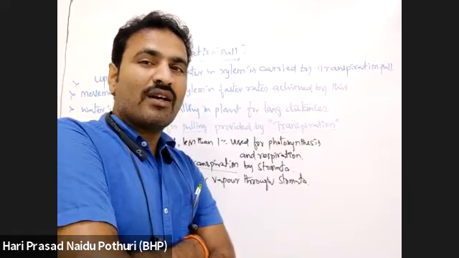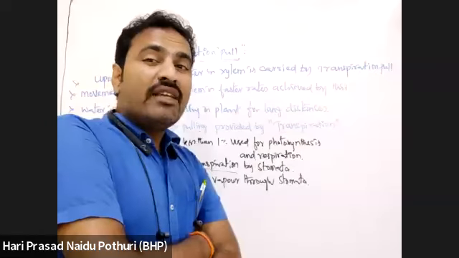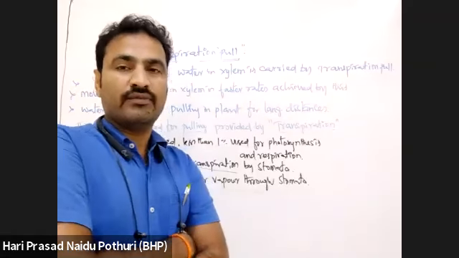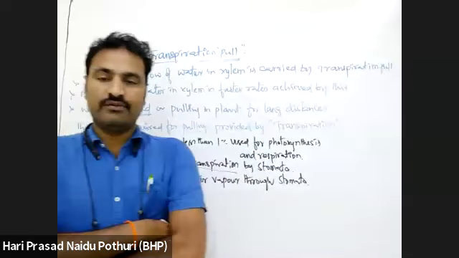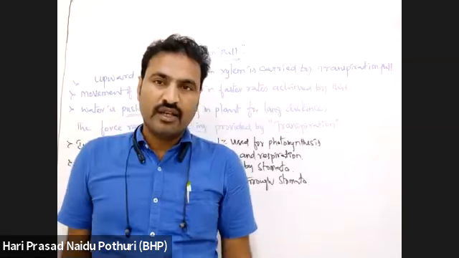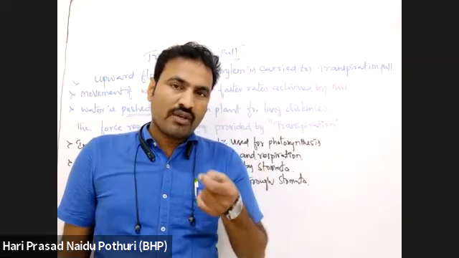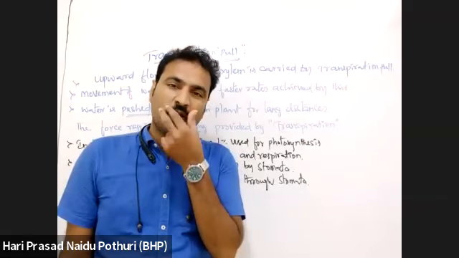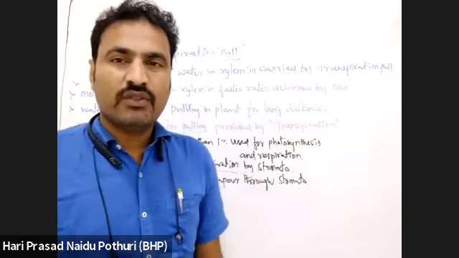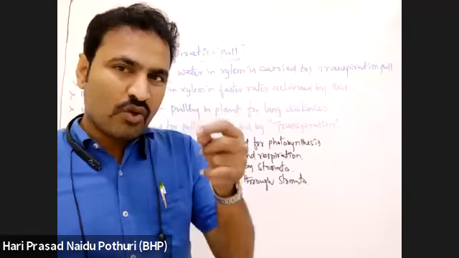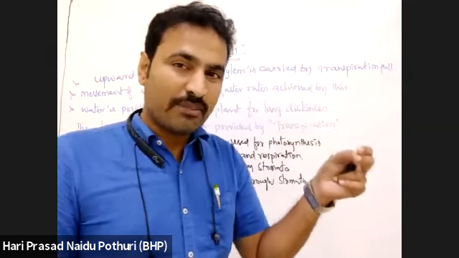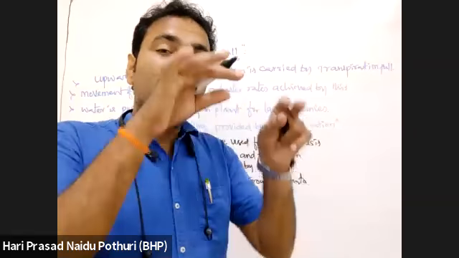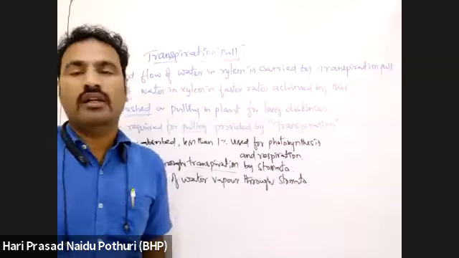By the loss of water through stomata, the leaf lamina gets cooled when the environment is hot. In hot climates, the loss of water vapor through stomata is more. A high rate of transpiration can be seen in high temperature. During high temperature, through the stomata of the leaf, there is a loss of water vapor. That water vapor will settle on the surface of the leaf. That will cause cooling of the leaf.